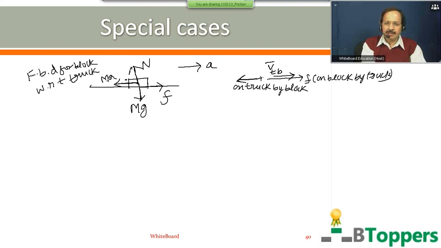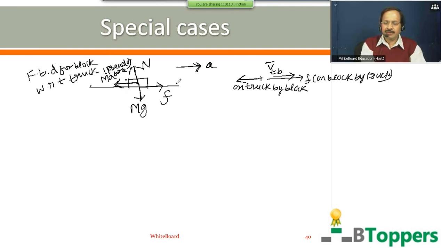The magnitude of pseudo force on the block will be the product of the mass of the block and the magnitude of the acceleration of the truck, and the direction of the pseudo force will be opposite to the direction of the acceleration of the non-inertial frame fixed to the truck. That is, the truck accelerates towards the right side, so the direction of pseudo force will be towards the left side.